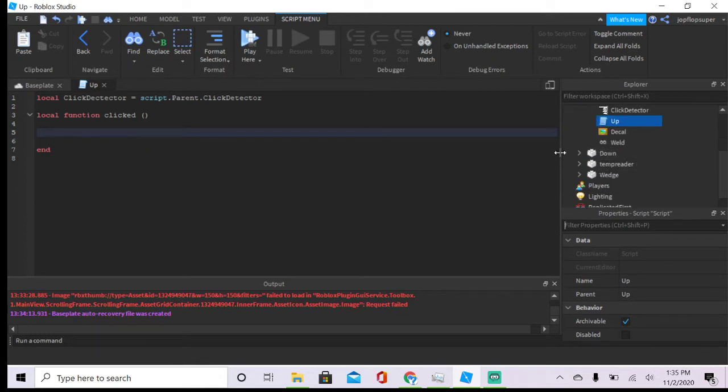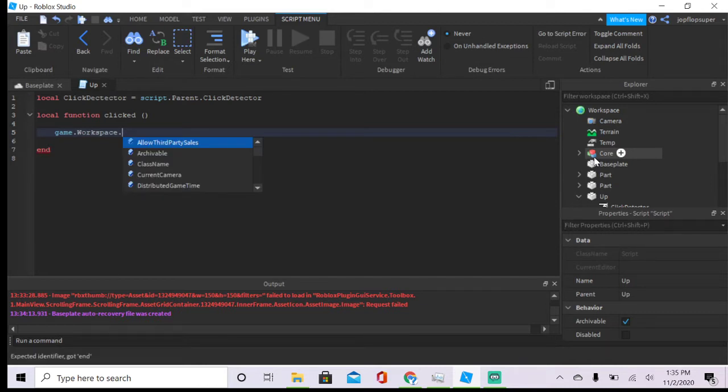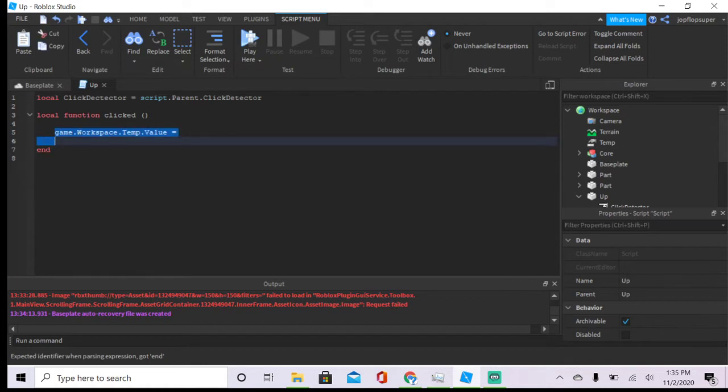We're going to mention it: game.Workspace.Temp.Value, because we're accessing the value, not the object itself. And we're going to set it equal to itself, because that's how Roblox APIs work. Equals itself plus 1. You could also add a wait function here, so it just looks cool.